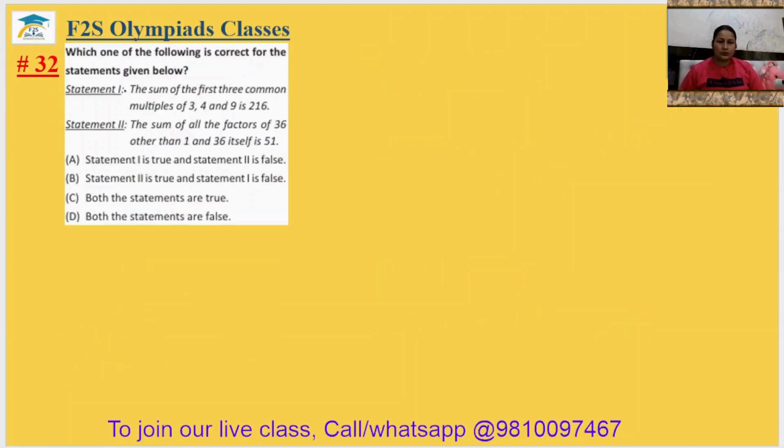Question number 32. Which one of the following is correct for the statement below? The sum of the first three common multiples of 3, 4 and 9. The common multiple of 3, 4 and 9 will be 36, so the first three will be 36, then 72, and then 108. When you add all of them, it will be 216. So statement 1 is true.